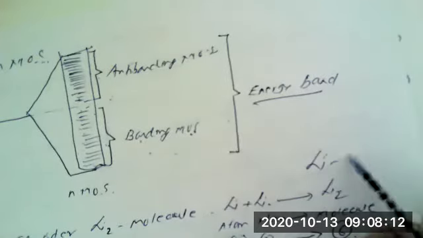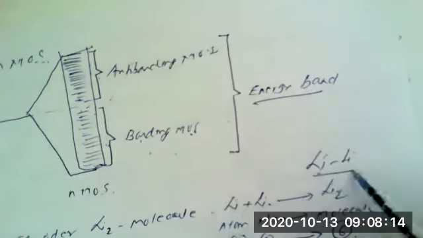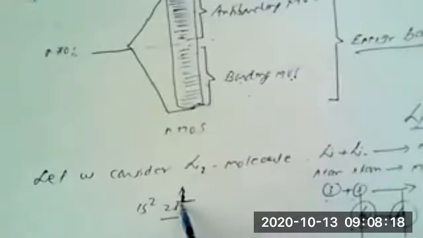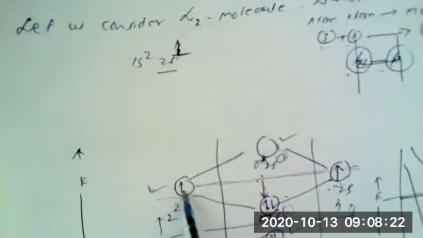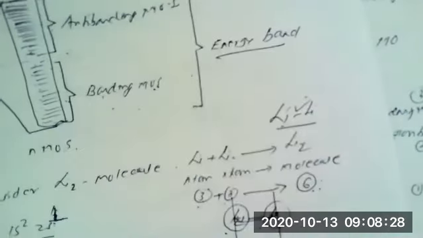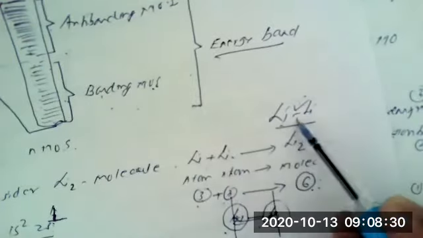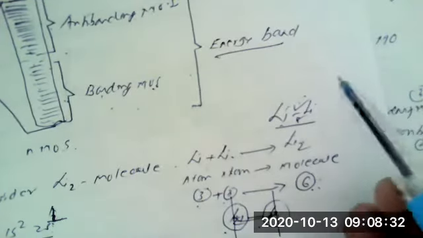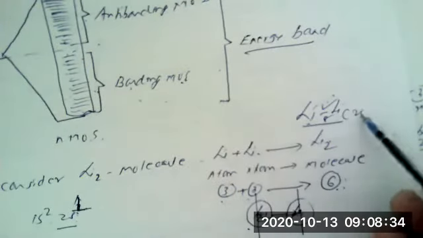So the bond that exists between two lithium atoms is formed on account of the overlap of 2s atomic orbitals, which is shown here. Due to the contribution of these two electrons, a sigma type of bond exists between two lithium atoms. So this bond is sigma, formed on account of the overlap of 2s atomic orbitals of the two atoms themselves.